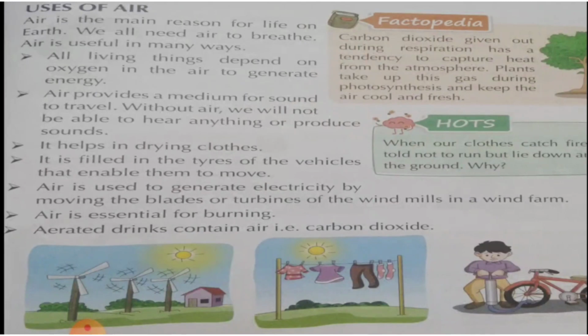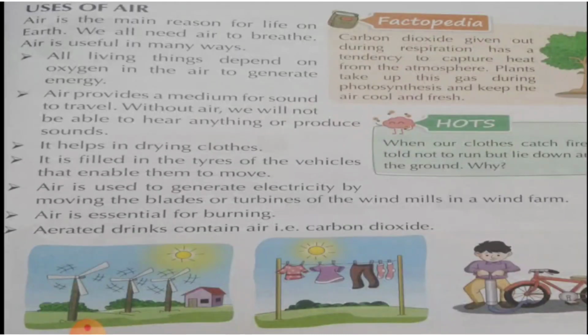After washing, you must have seen your mother. She puts the clothes in the open, and the clothes dry after some time. Why? Because the air is present in the open area, and the air absorbs the moisture present in the wet clothes and they get dry. This is how we can say that air is necessary to dry the clothes.